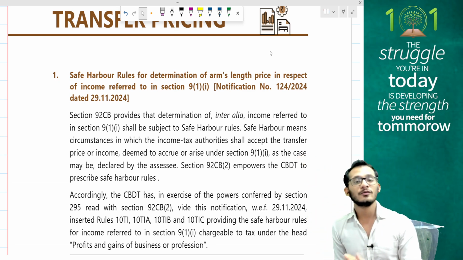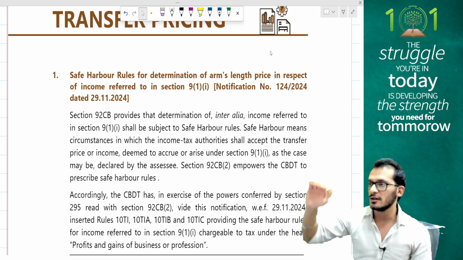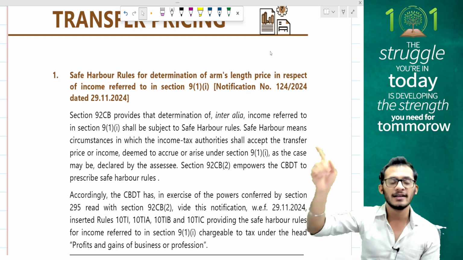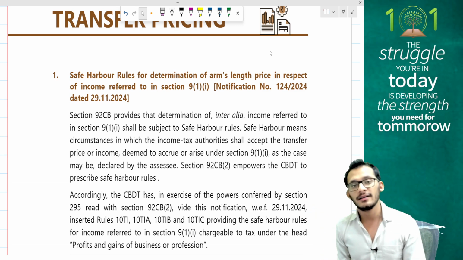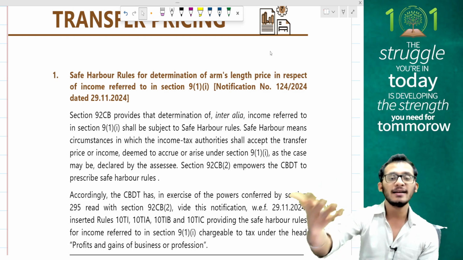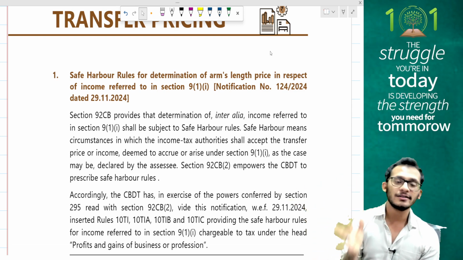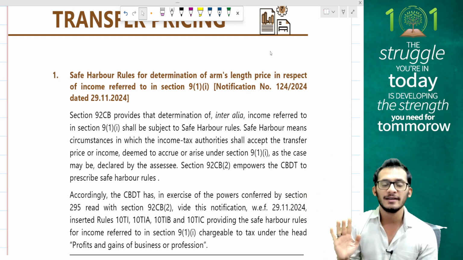Now, are safe harbor rules for everyone? Answer is no. Safe harbor rules can be chosen by you. It's not like just because the income tax department has set a benchmark, everyone has to adhere to it. No. When the market conditions are not good, you can always rely on the market conditions and go for a lower rate also. Safe harbor rules are for those people who voluntarily want to go and apply for it, make an application to the officer and come and say, I will adhere to your benchmarks and you will not treat me as a defaulter.